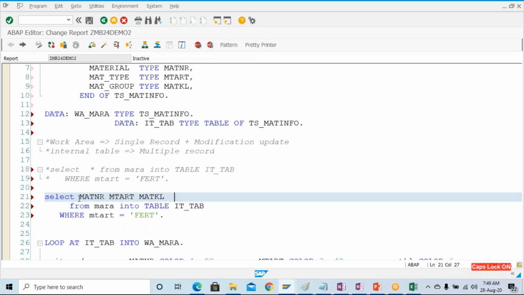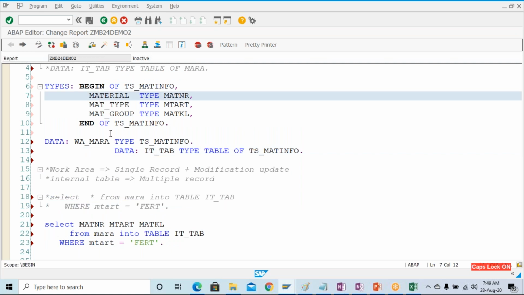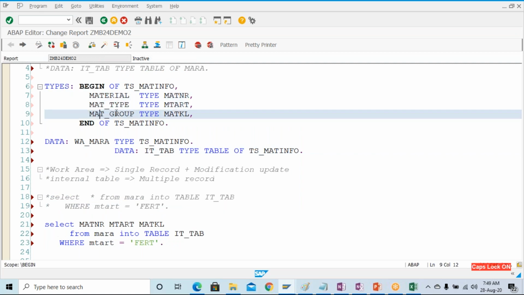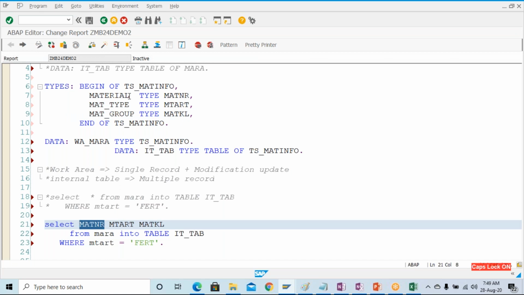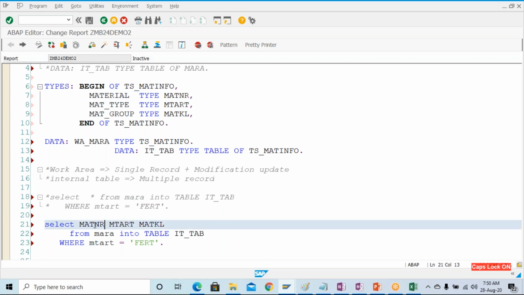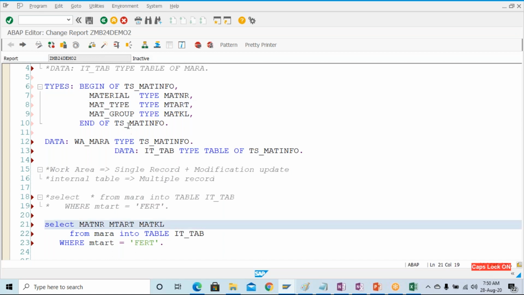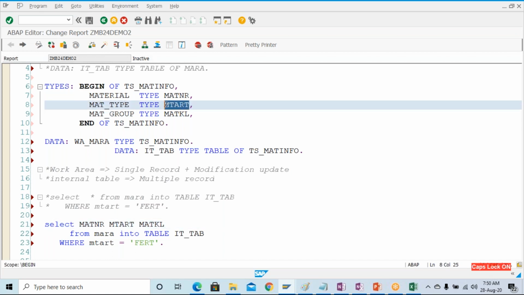Okay. So select material number, MTART, MATKL from Mara into table IT underscore tab, and IT underscore tab is having material, material type and material group. So this MATNR will come and sit into this material. The name is different, there's no problem. The data element is same. At the table level for this field, the same data element is there, right? This MTART name is different here. Here I'm using material type, but there is no problem. It will come and sit into this. This is important: data type is important. Name is just for our understanding.